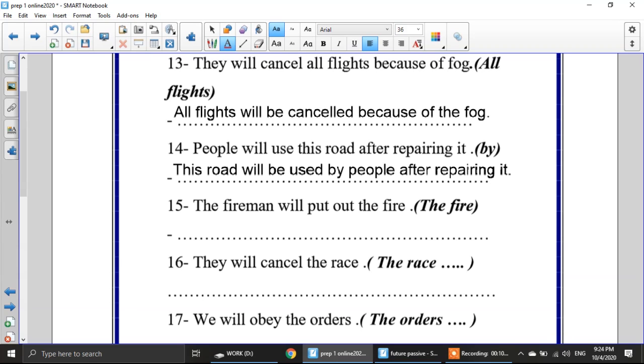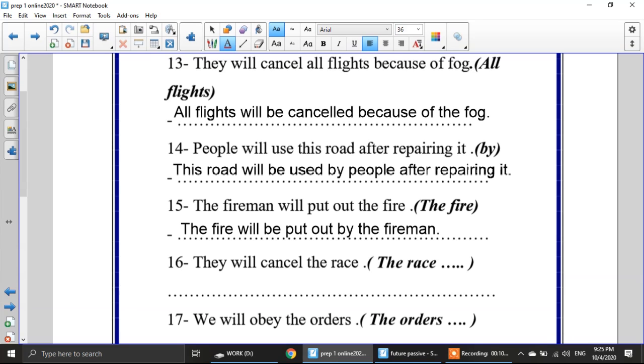The next one, the fireman will put out the fire. The fireman is my subject. Will put out is the verb. The fire is the object. I will start with the object. The fire will be put out by the fireman. Why didn't I change put? Because the past participle of put is put.